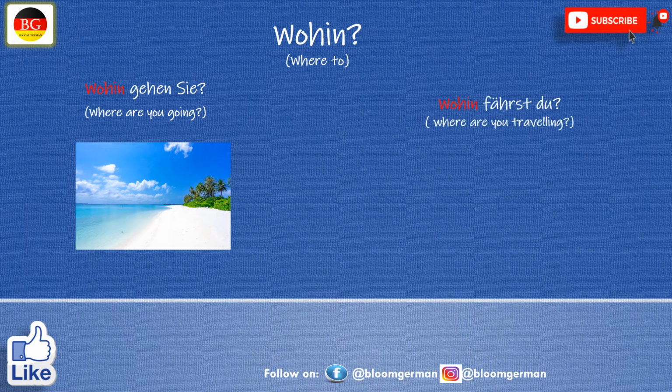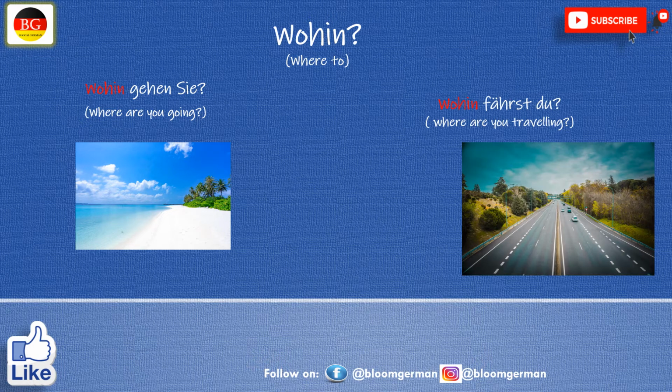Next question is: Wohin fährst du? Suppose I am traveling to Mumbai. Ich fahre nach Mumbai. There is one more way to write the same question: Wo gehst du hin? Here we can break the wo, and hin goes to the end. What is the rule? WH word followed by the verb, subject, object if there are any, and in the last we have to write hin.